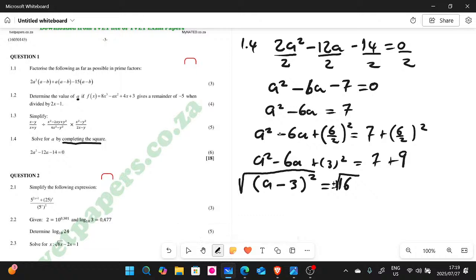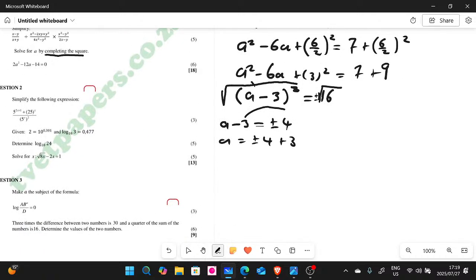So obviously, the 2 and the root, you'll be left with a minus 3 on this side, right? And this side here, what is the square root of 16? It's going to be 4. Then a, just continue here. If you transpose 3 to the other side, a is going to be equaling to plus or minus 4 plus 3.